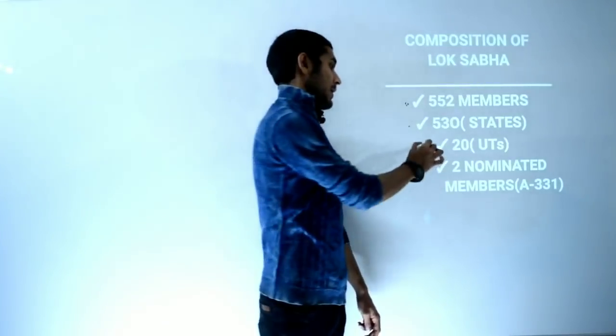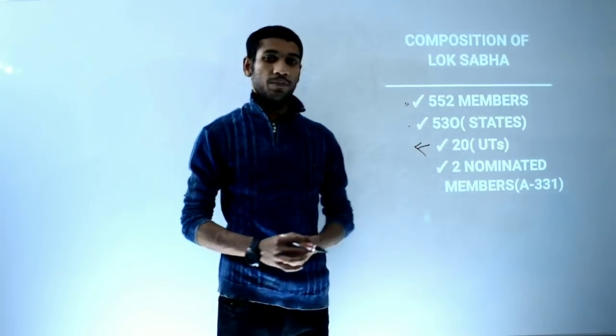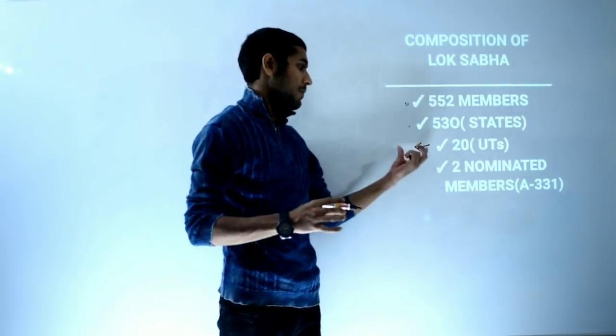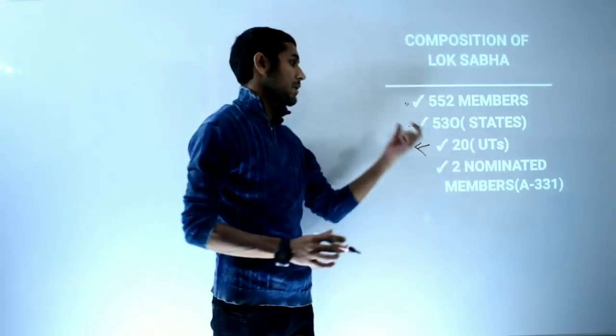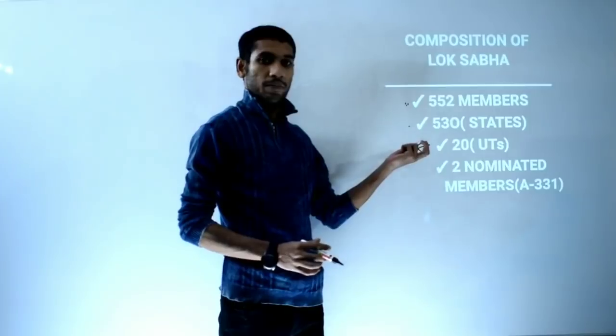Okay, 20 will be elected from union territories. There are a maximum of 20 people who will be elected. From the states it will be a maximum of 530. So total it is 550. It is a maximum part.